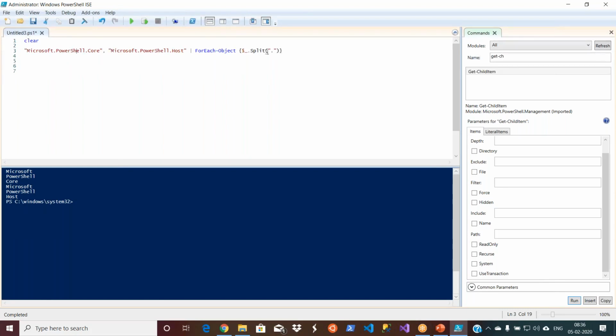It is doing a split by dot. So now what happened? Microsoft PowerShell core became 3 words: Microsoft, PowerShell, core, and the next one is Microsoft, PowerShell, host, like this. Okay, splitting the data. So sorting, get children, splitting, like that.